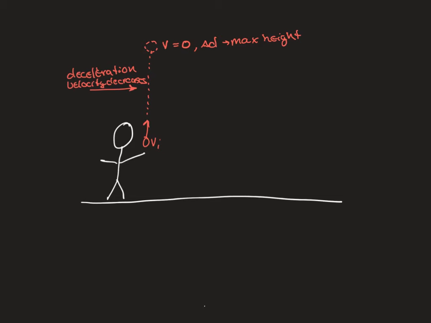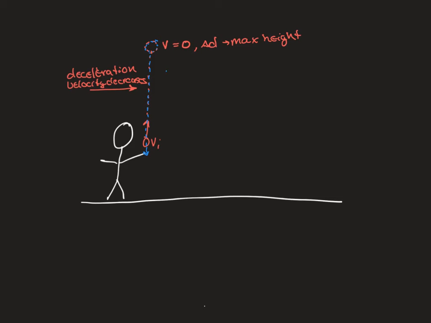Now, once it's reached 0 velocity, it's going to come back down, because remember, the Earth is always pulling on the object. So now you're going to start at 0 velocity, and you're going to head back downward. Now, this is where we have to remember that minus signs for velocity are an indication of direction, not an indication of an absence of something. Like there's a minus sign in your checkbook when you wrote a check that was bigger than your bank balance amount.